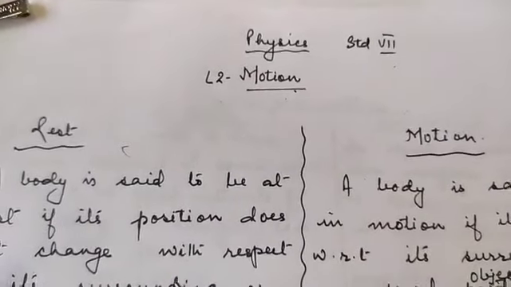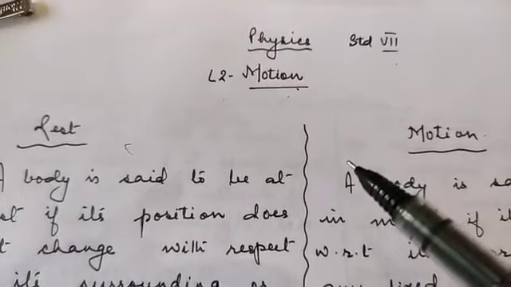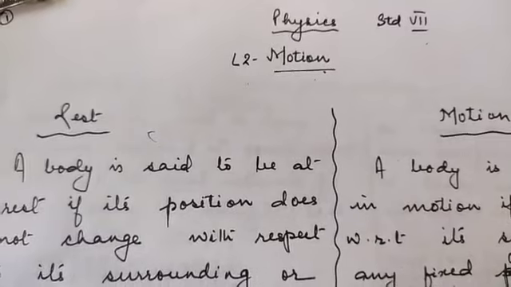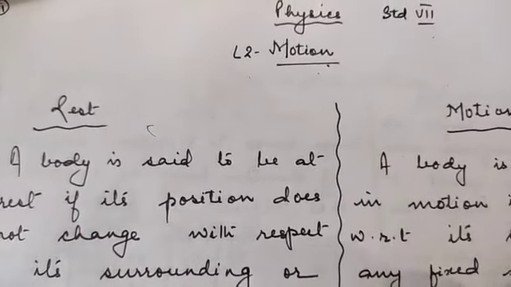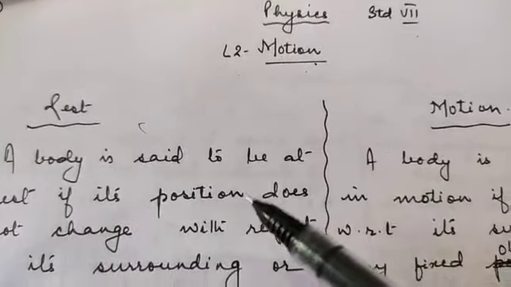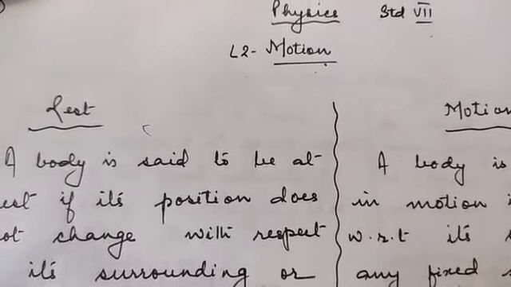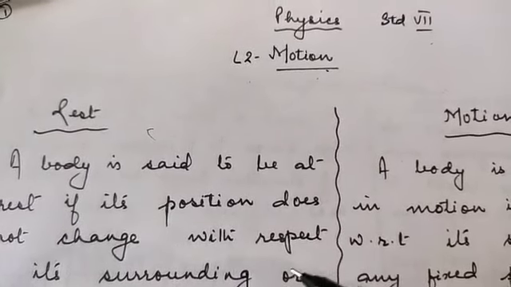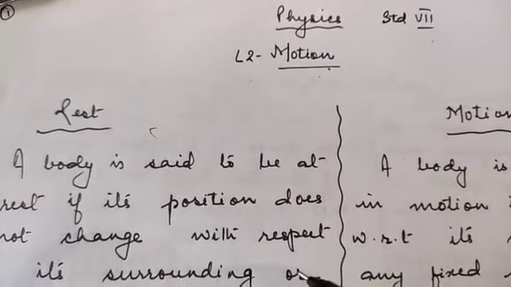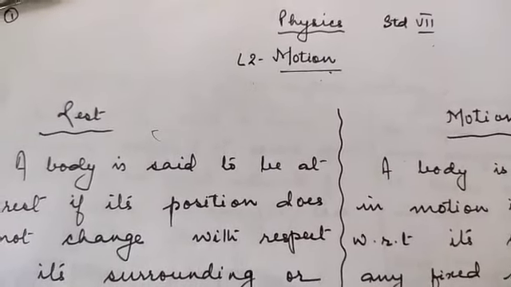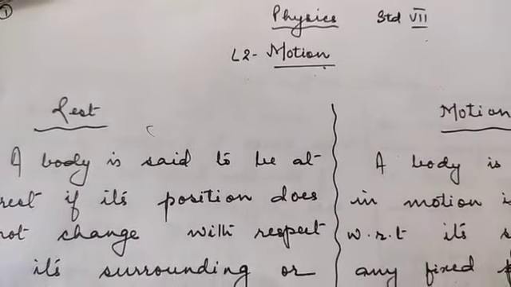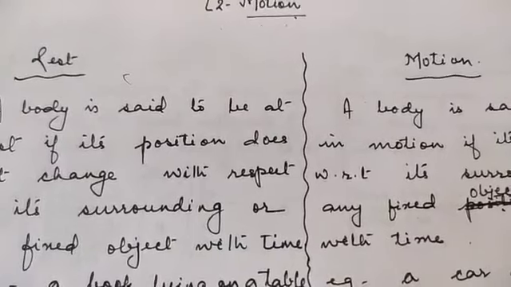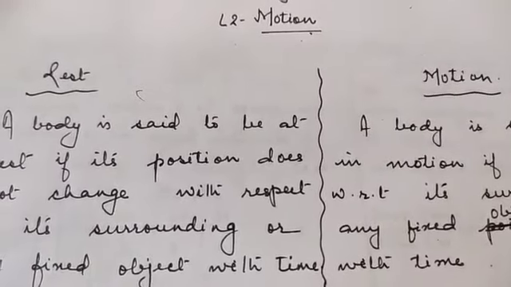For example, trees, houses, electric poles, all these things, from your own experience you can say that they are not moving, right? So all these bodies are at rest. Suppose, take for example, you leave your book on the table and next day when you sit down to study, you will find your book placed where you had left it. There is no change in position of the book. That means the book is at rest.